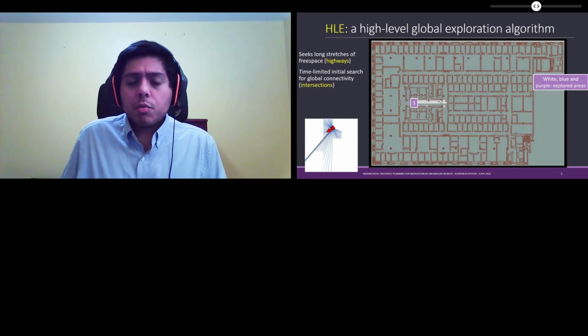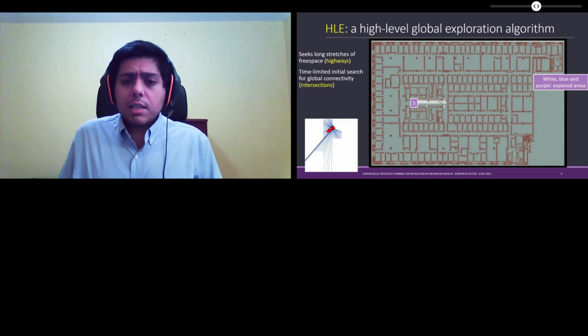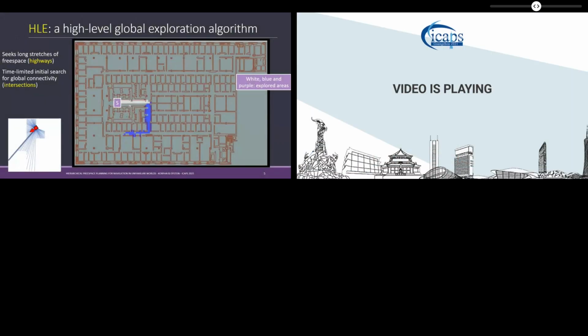So here's a video. The robot starts at the S. As it explores the environment, you'll see it fill in with white, blue, and purple. This video is being shown at 10 times speed. In real time, this takes 30 minutes, and it is because it's the size of a city block, right? This is a large building. You'll notice that it's focused on these long stretches. It's not going to every one of the rooms to try to map them out.